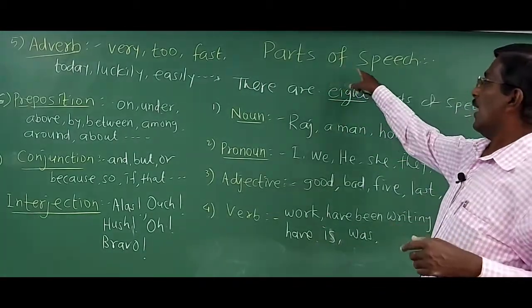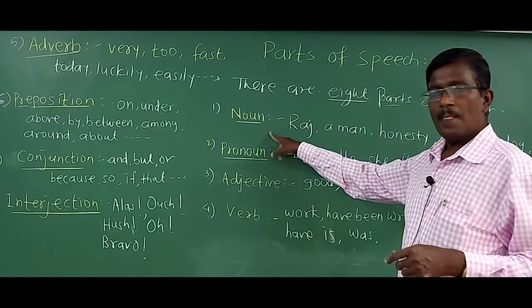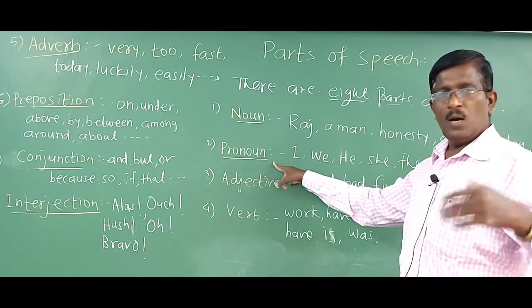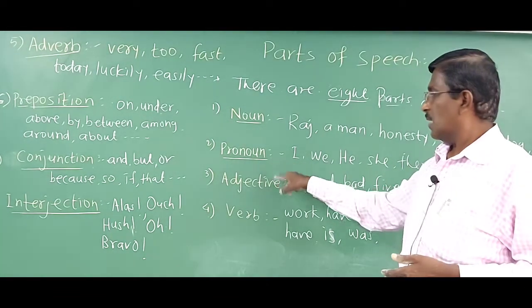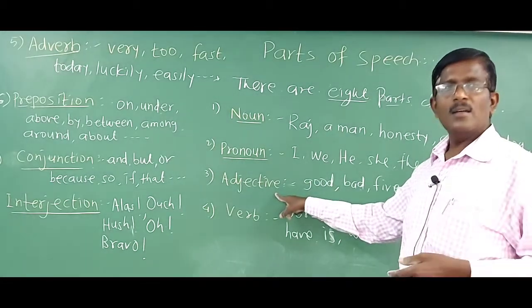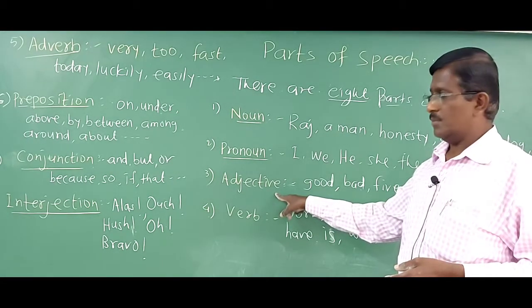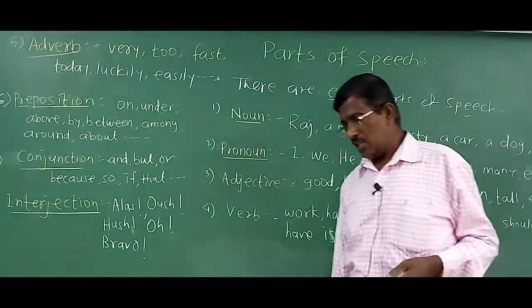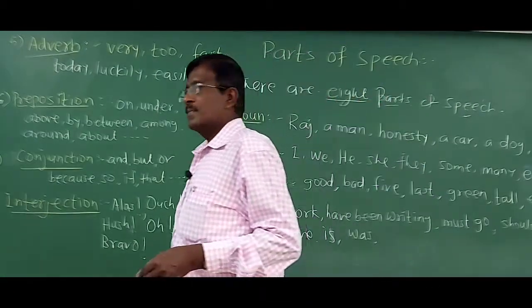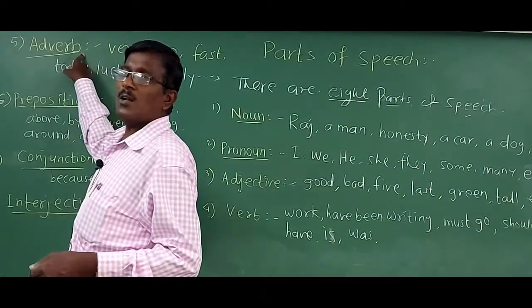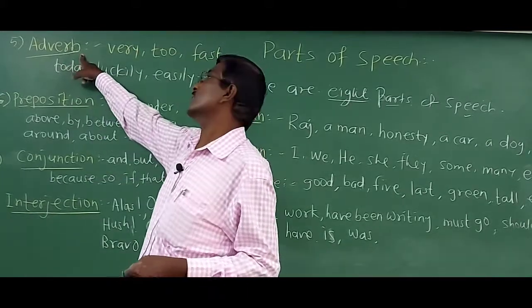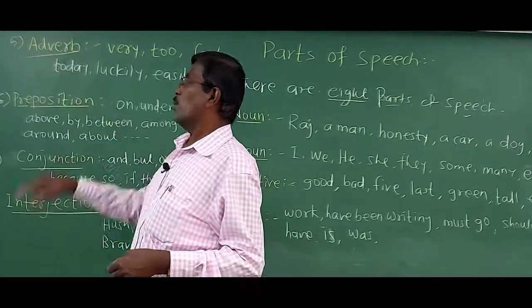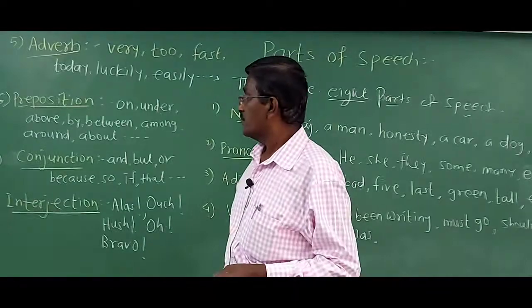So there are 8 parts of speech, and they are noun, name of a person, place or thing, pronoun, word used instead of the name of noun, adjective, the word which describes or qualifies noun, verb denotes action, possession or state, adverb it modifies or tells something more about verb, adjective or adverb, and preposition comes before the noun.